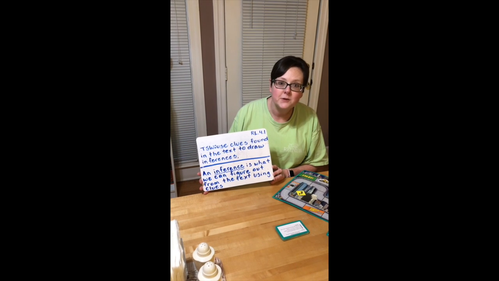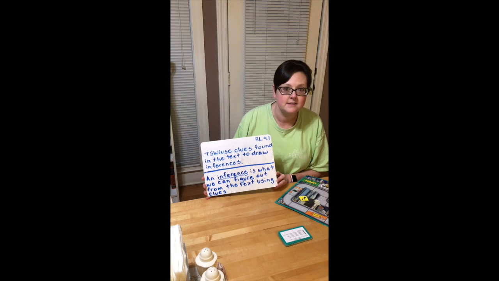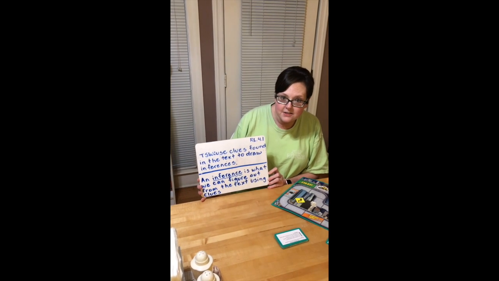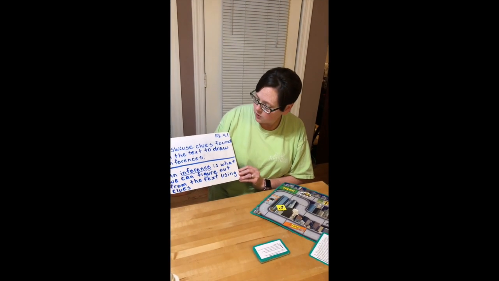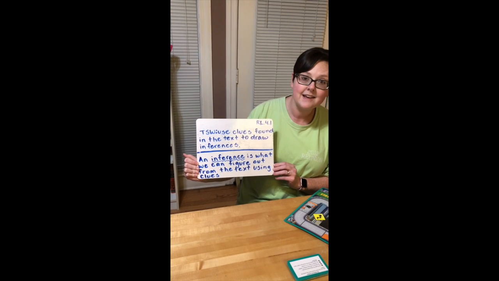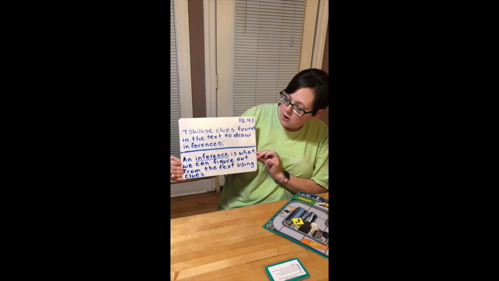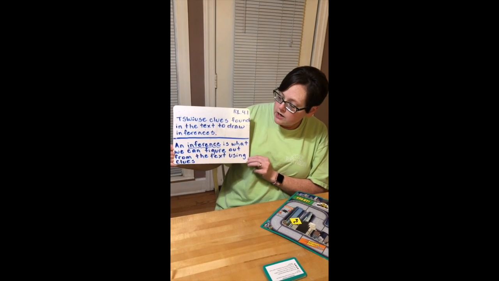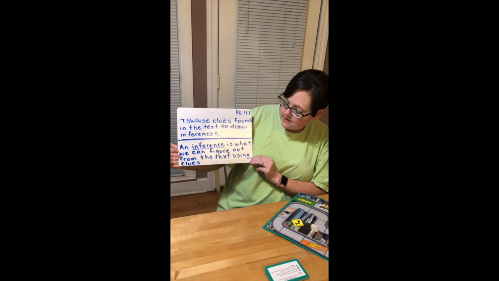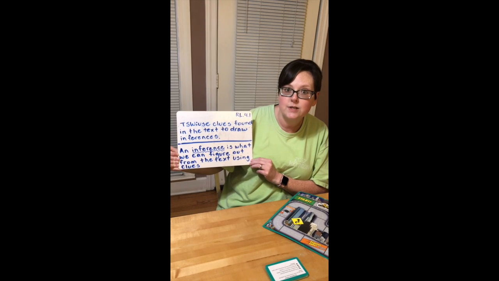We're going to do a reading lesson this evening about drawing inferences. I want to remind you what an inference is, and we're going to look at the standard. Then Mr. Joe and I are going to play a game where we draw inferences. We're going to use clues from the text. We know that an inference is what we can figure out, like we're detectives.